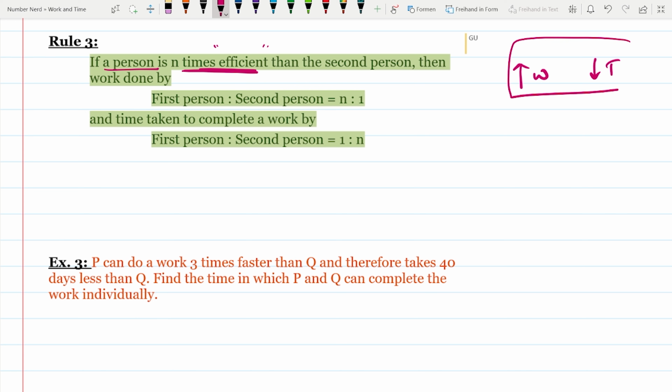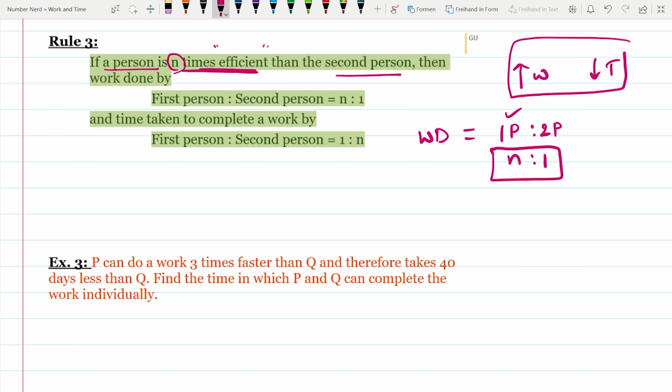So if a person is n times efficient than the second person, then the work done ratio, first person to second person, will be n:1. If the first person is more efficient, he is doing more work, n times.